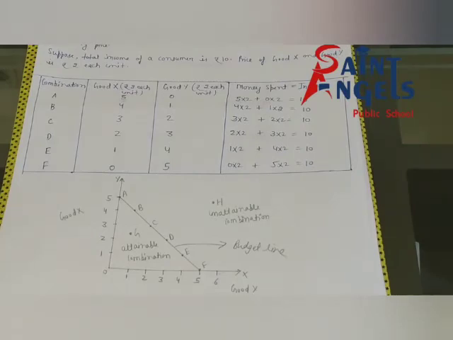Suppose I am saying the budget line is concave to the origin. It means the slope of budget line will increase. But see here, in this diagram, presently it is a downward straight line, which means the slope of budget line is constant. Slope of budget line is constant means MRE is a constant. I hope all of you have understood the definition of budget line, schedule of